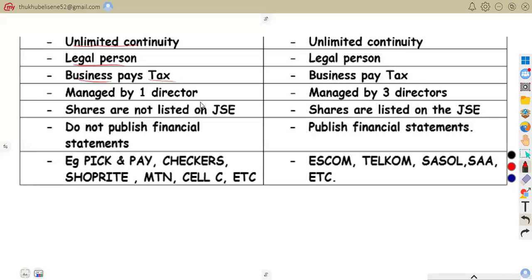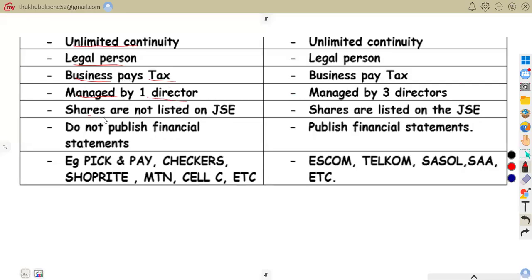Business pays tax. The business pays corporate tax on its profit. Managed by one director. A private company can be managed by one director.